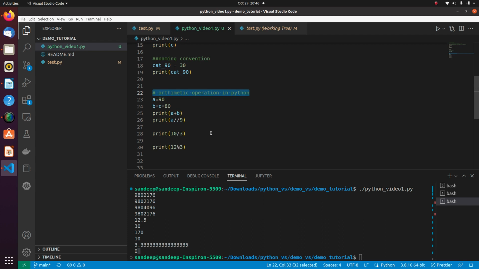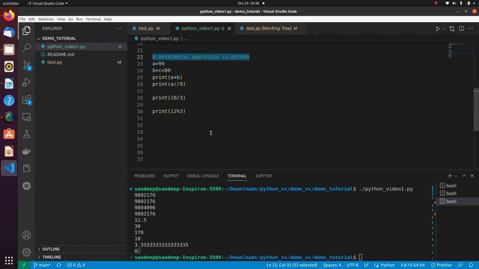And let me also tell you one point, that Python is an interpreted language, which means that it reads your code line by line, and there is a difference between a compiled language and an interpreted language that you can read about on the internet. So I will not be covering that.